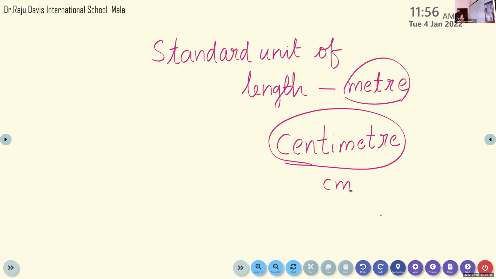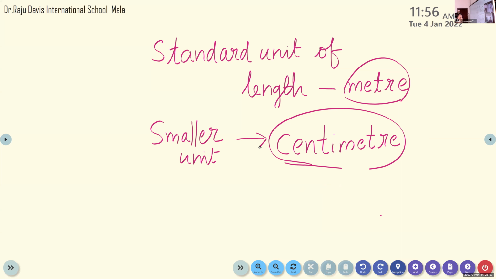So the standard unit of length is meter. Then the smaller unit is centimeter. Understood? Now, if there is a smaller unit, there should be a bigger, larger unit.